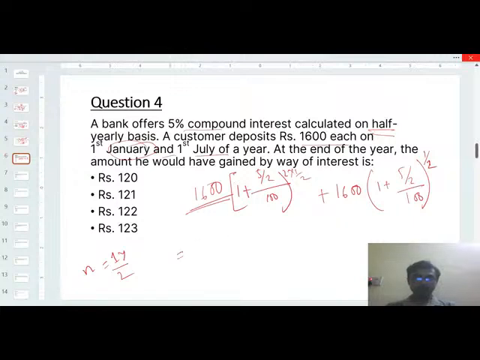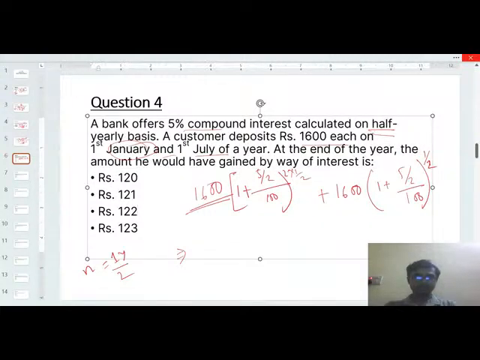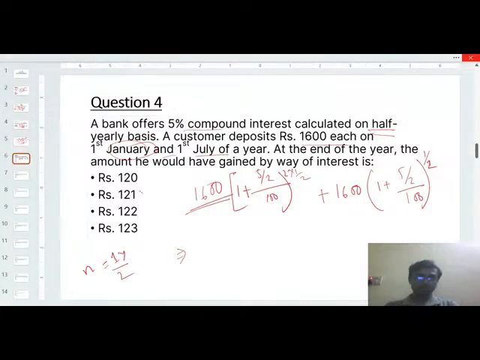So what will be the total? If you calculate it, you will get the answer. If you calculate it, then you can get the answer 1 to 1. Fine, so the second option will be the correct option. In this way, you can solve all types of compound interest questions.